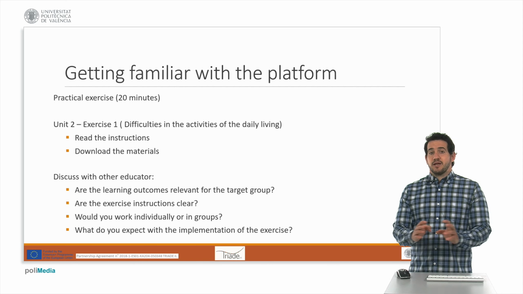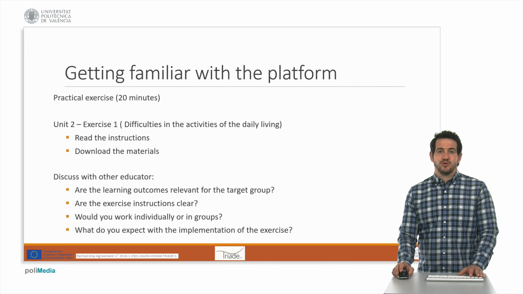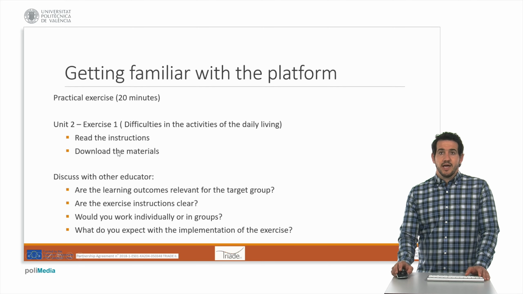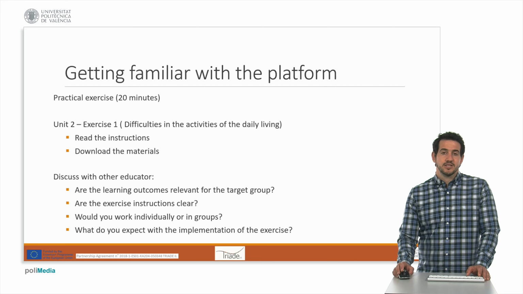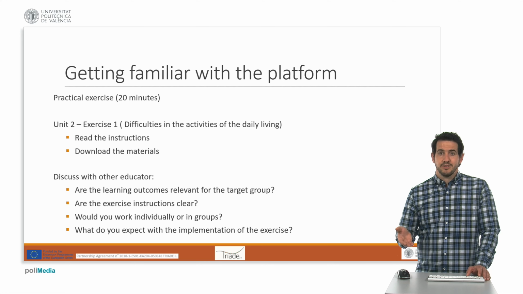Once we have seen the main concepts of the platform, let's do 2 exercises to put into practice all the knowledge on how to use the MNAM platform. The first exercise will last around 20 minutes, and we suggest performing it with a mate, another educator or another professional from your daycare center. Open a browser, go to the MNAM platform, and then click on Unit 2, Exercise 1, Difficulties in the activities of daily living. On the platform, read all the instructions of the unit, download all the materials related to the exercise, and then discuss with your peer.